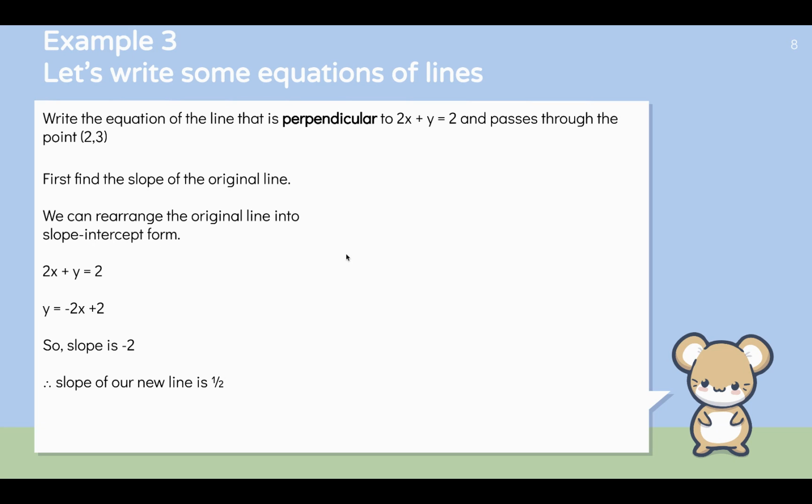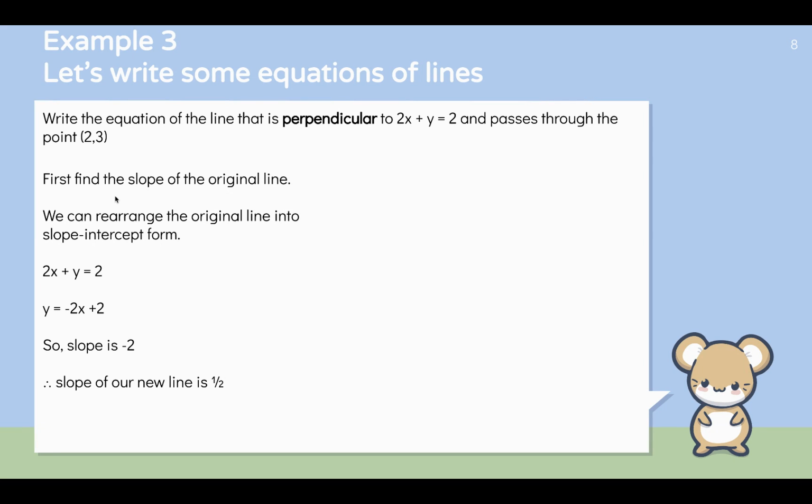Now let's write the equation of a line that is perpendicular to this line, 2x plus y equals 2. That's almost standard form. And it passes through the point 2 comma 3.